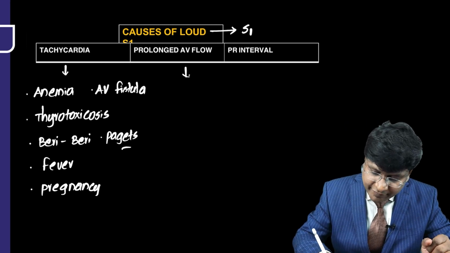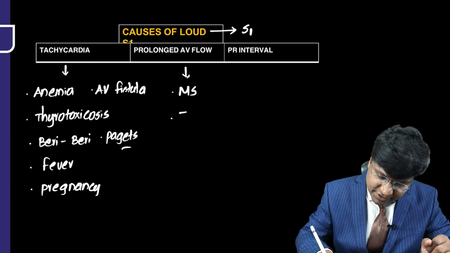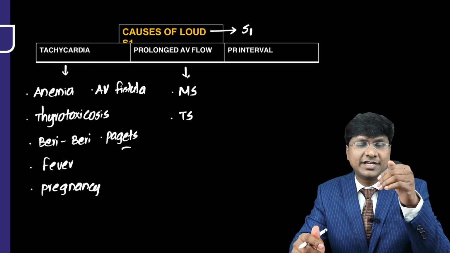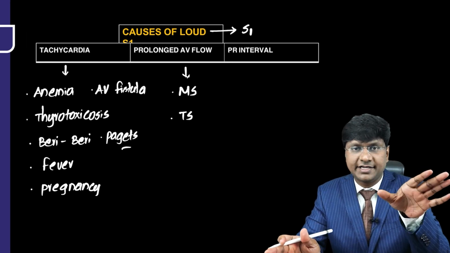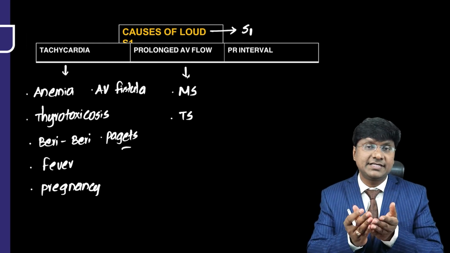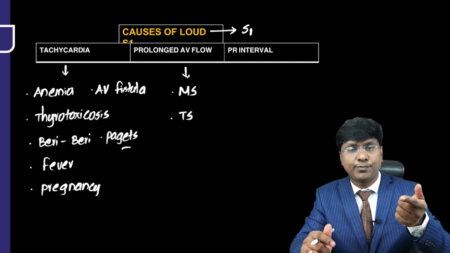Next, prolonged AV flow. Now, what are the conditions where you can have prolonged AV flow? That is in mitral stenosis and tricuspid stenosis. When the valve area is reduced to less than 2 centimeters square, we call it mitral or tricuspid stenosis. Whenever the AV valve area is narrowed, the time required for the movement of the blood from atria to the ventricle is also prolonged.